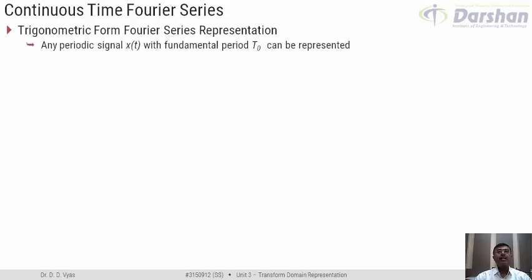Then, for any periodic signal x of t, not necessary that this signal has to be a sinusoidal signal, this can be any signal, but it has to be periodic. The shape of the signal here does not matter. What matters is the periodicity of the signal. It means that the signal should be repetitive in nature. So any periodic signal x of t with fundamental period t0 can be represented using trigonometric form representation as follows.